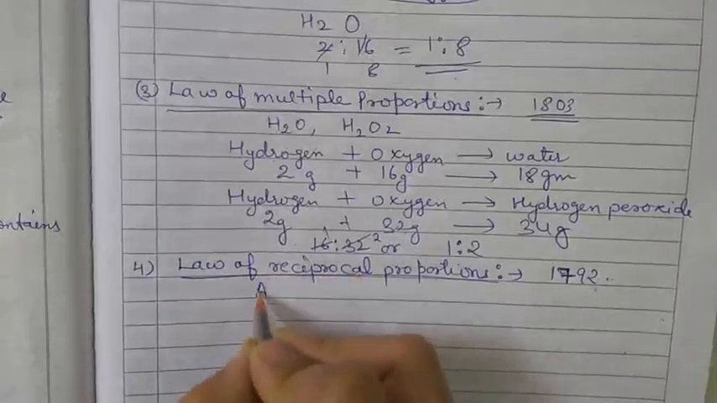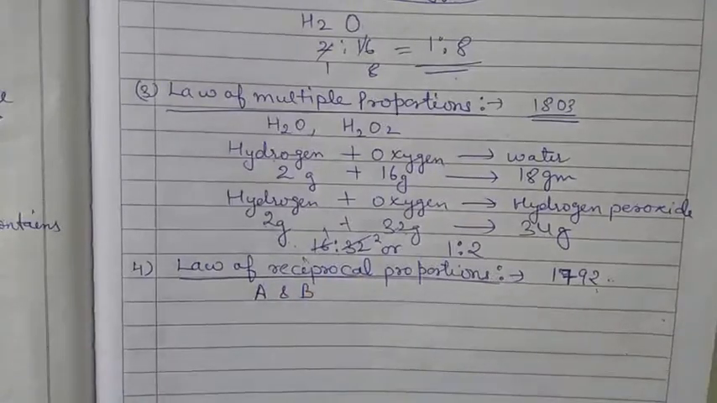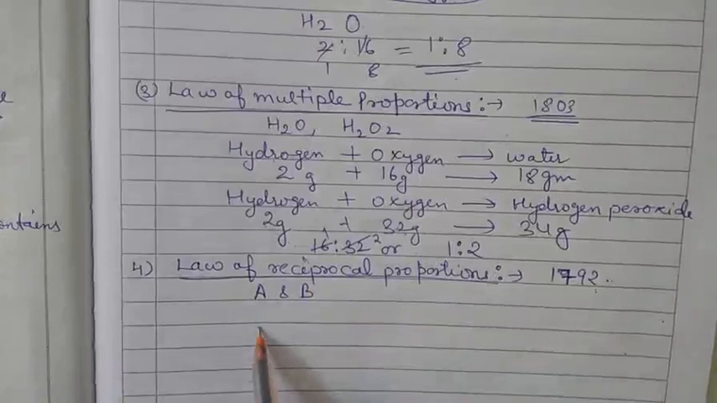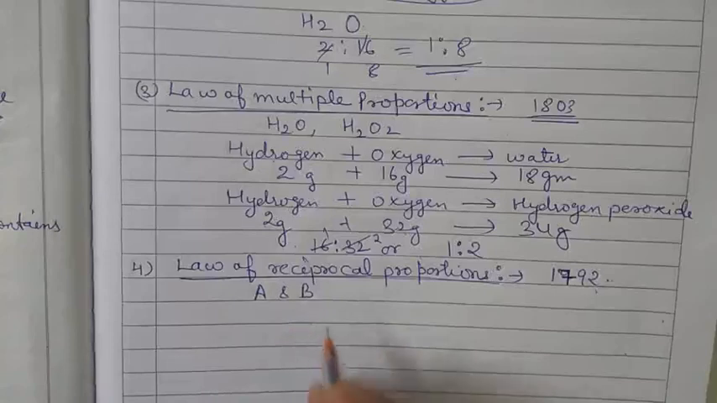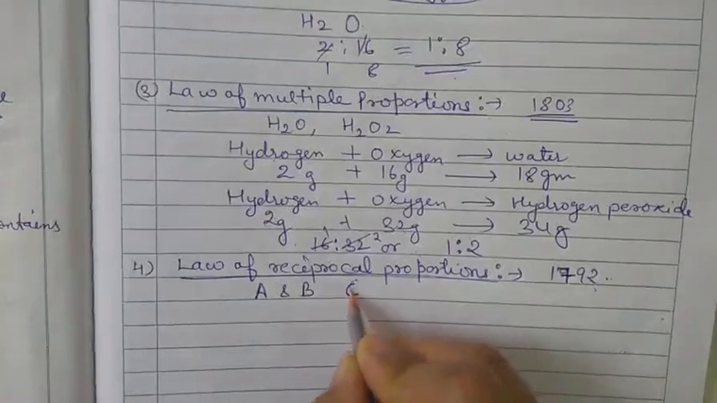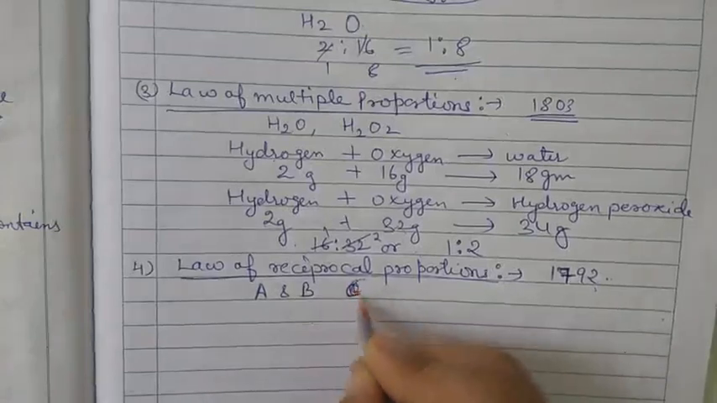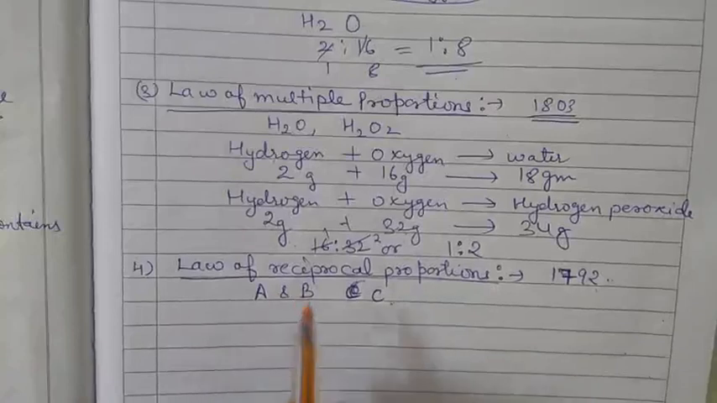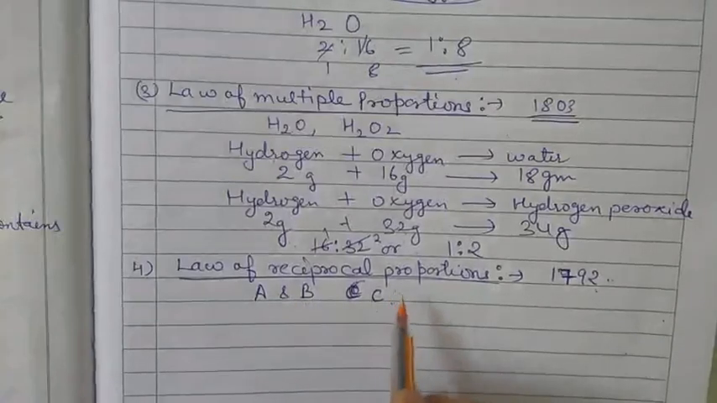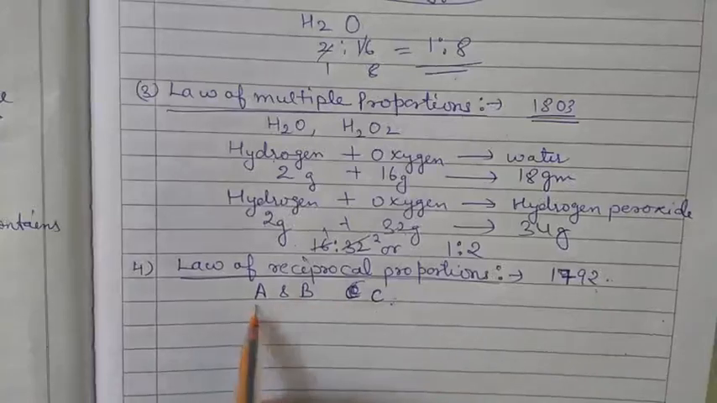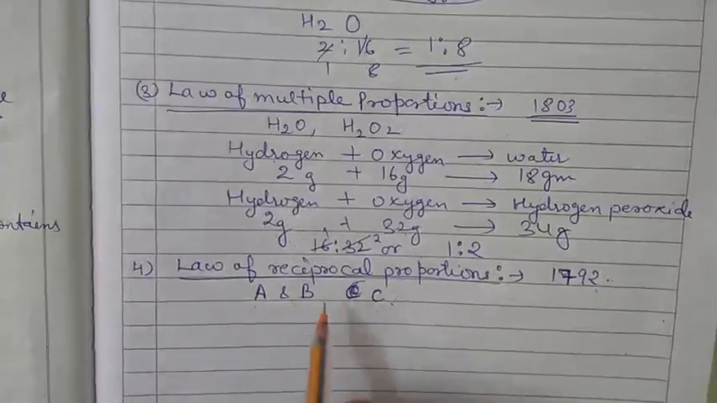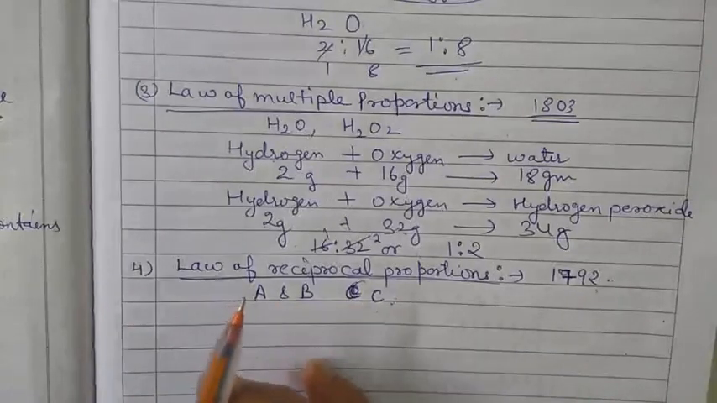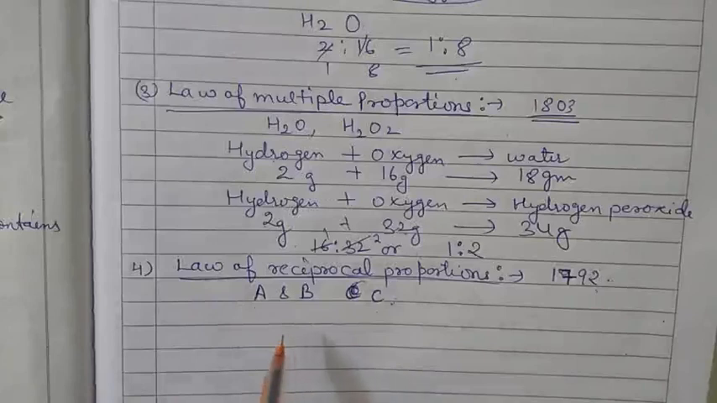For example, we have two elements, one is A and another one is B. The ratio of the masses of two elements A and B, which combine separately with a fixed mass of the third, which is C, is either the same or some simple multiple of the ratio of the masses in which A and B combine directly with each other. Clear?